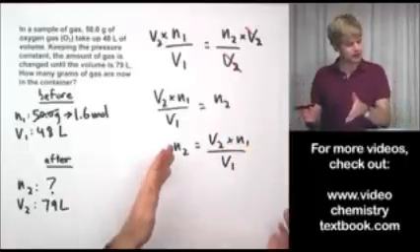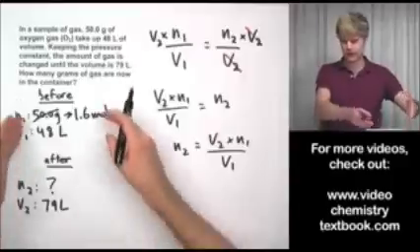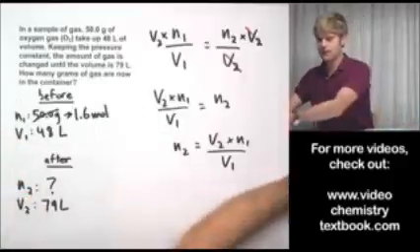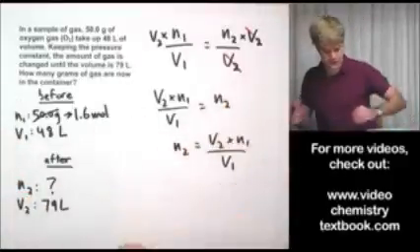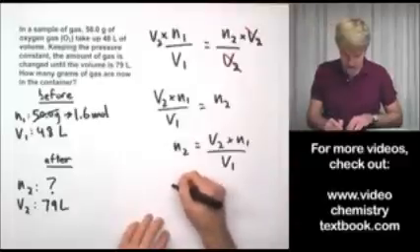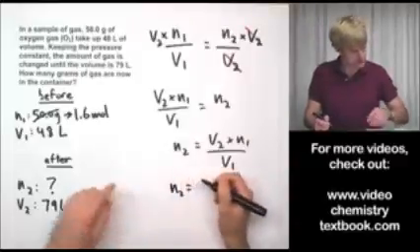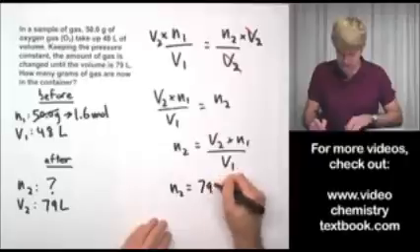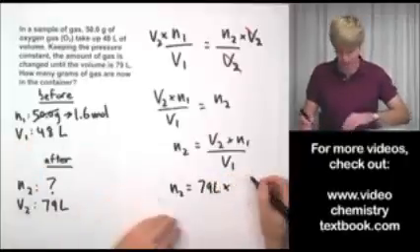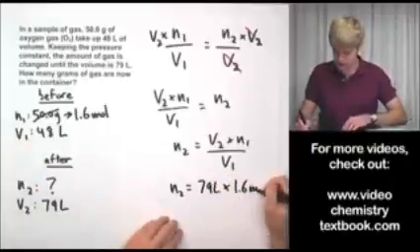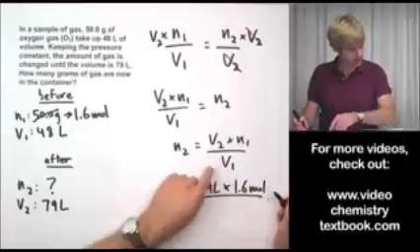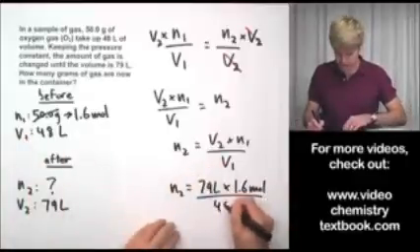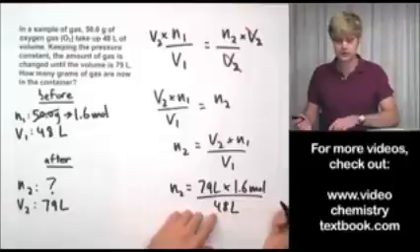Okay? Now we're ready to take our variables that we've laid out here and plug them in. So I've got N2 equals V2, 79 liters, times N1, 1.6 moles, divided by V1, which is 48 liters.